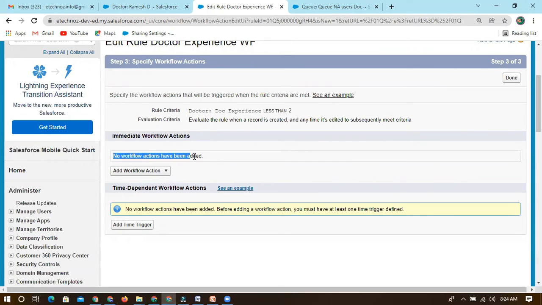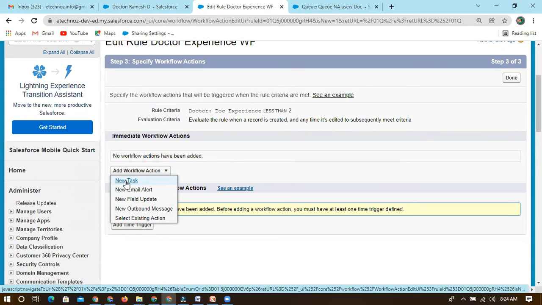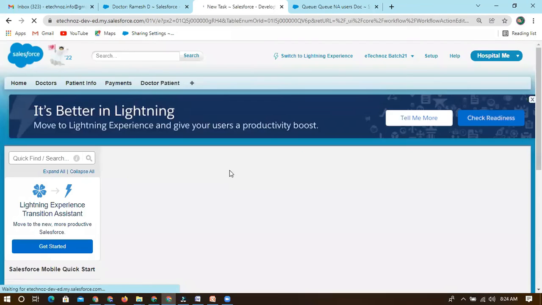Right now, there are no actions which have been created. Now we will be adding one action here. You can see, add workflow action. So if you can see here, there are 4. One is new task. We can create a new task. If you just click new task,